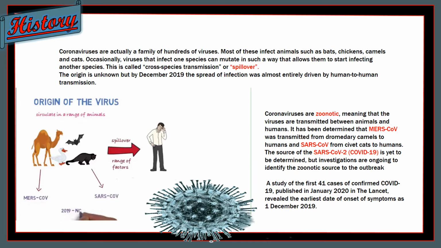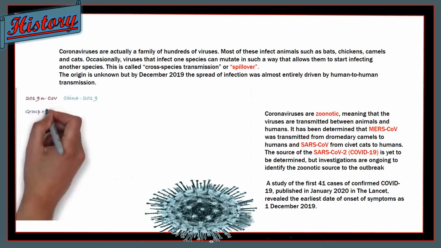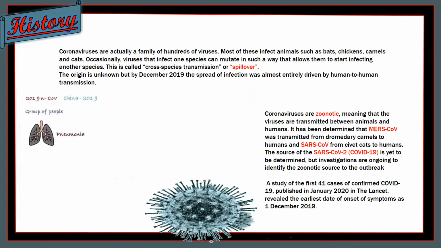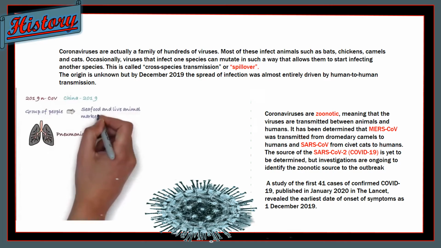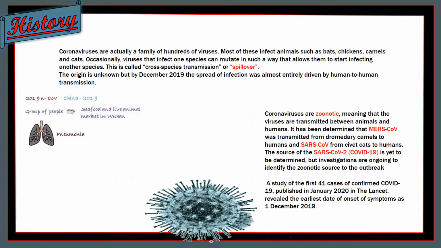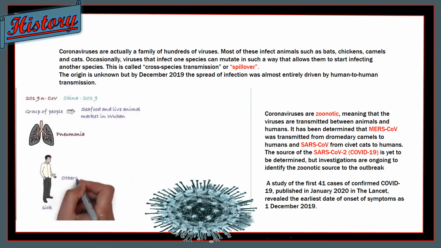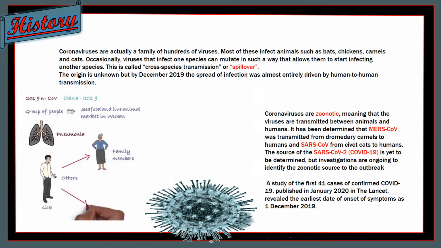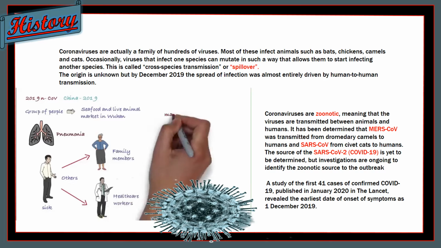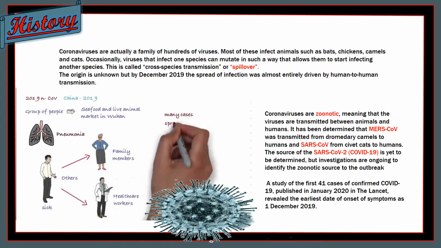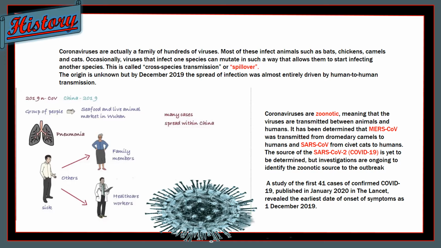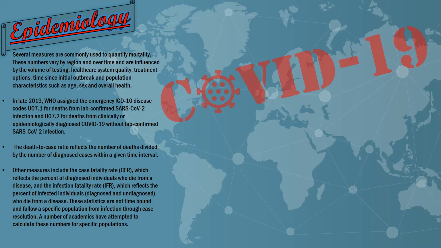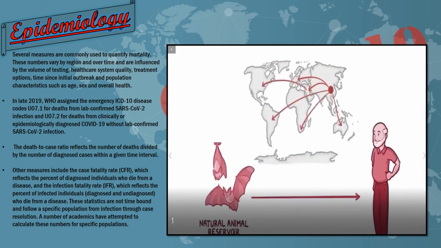The animal reservoir of the 2019 novel coronavirus is not yet known. It occurred initially in a group of people with pneumonia who had been associated with the seafood and live animal market in Wuhan city. The disease has since spread to family members and healthcare staff, with many cases within China and other countries. Going further, coronaviruses circulate among bats, which are a natural animal reservoir, and it seems to have mutated and started causing disease in humans.